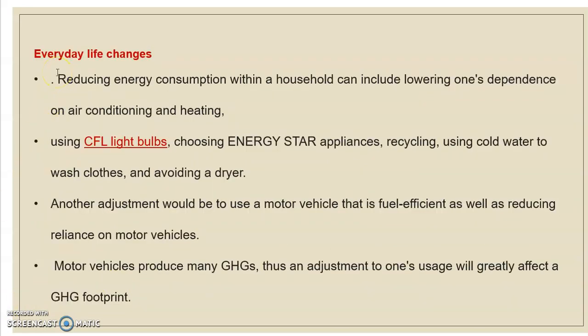Now, we can also reduce carbon dioxide emission in the environment by making simple changes in our day-to-day lifestyle. We can use CFL light bulbs to check the use of more electricity. We can use high quality electric appliances which consume less electricity.